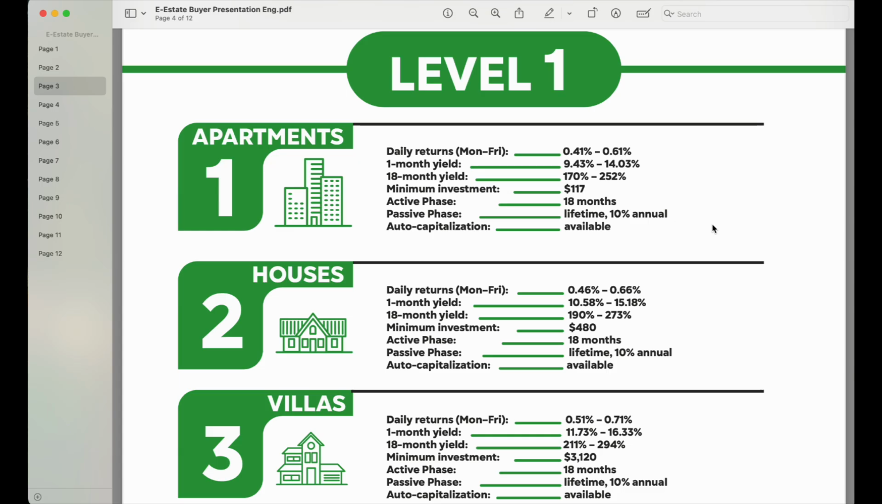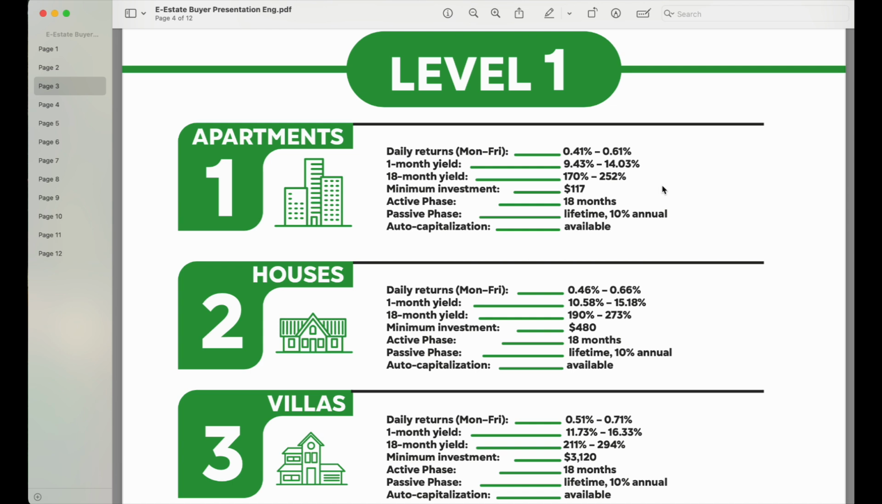And then if you take that into an 18-month yield, that will give you between 170% and 252%. So the minimum to start this apartment is $117. But guess what? They have reduced it from $117 to $10. So if you are watching this video today, you can start this apartment and purchase a fraction of it for just $10.